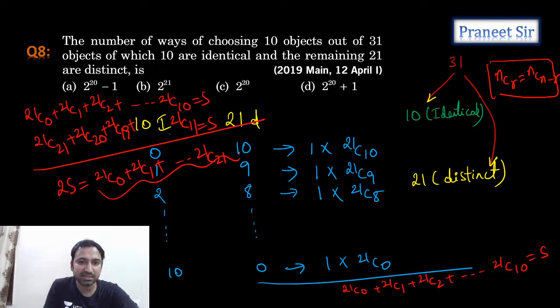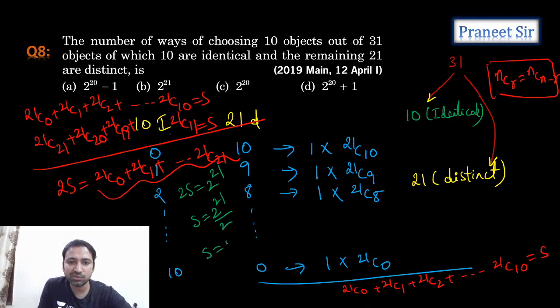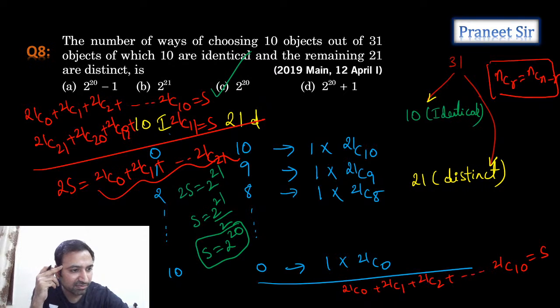But this whole thing is nothing but the sum of the binomial coefficients. What is the formula to calculate the sum of the binomial coefficients? 2 power n only, right? That means 2 power 21. So from this, S equals 2 power 21 by 2, which gives S equals 2 power 20. That's what we're getting. Third option is the answer. Correct. Perfect.